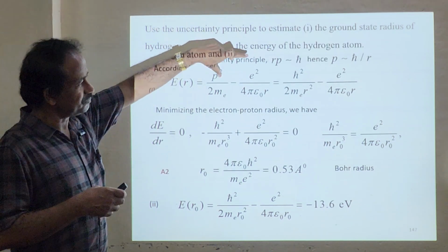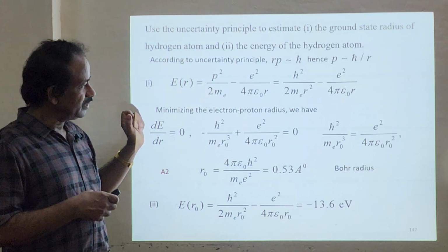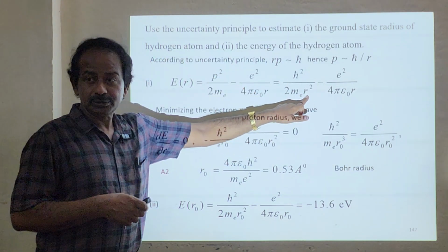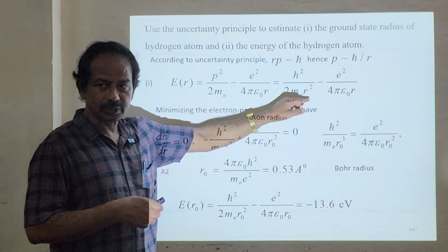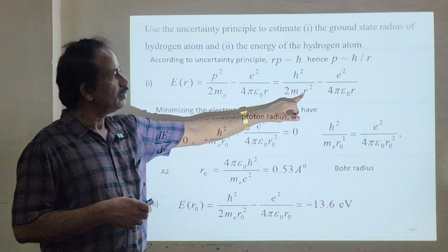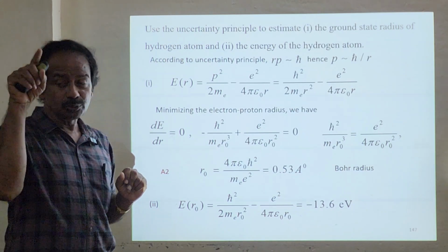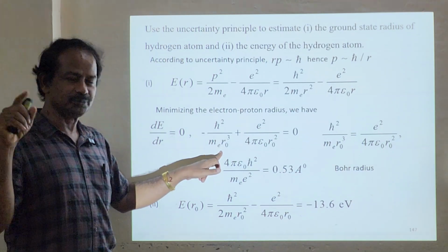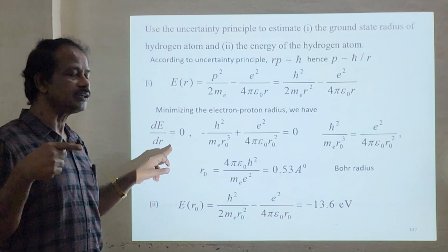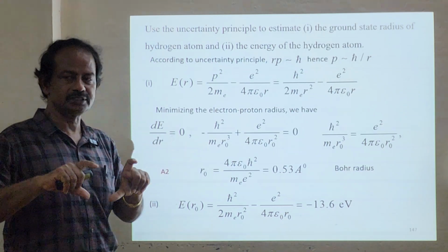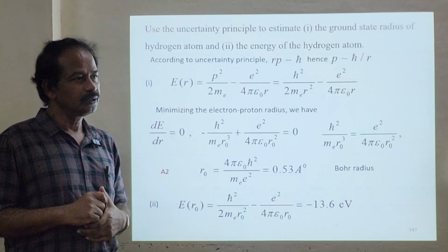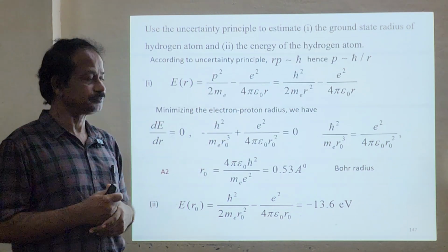You just differentiate with respect to R. Differentiating 1 by R square gives minus 2 by R cube. For the time being we take R equals R naught, the radius of the ground state.